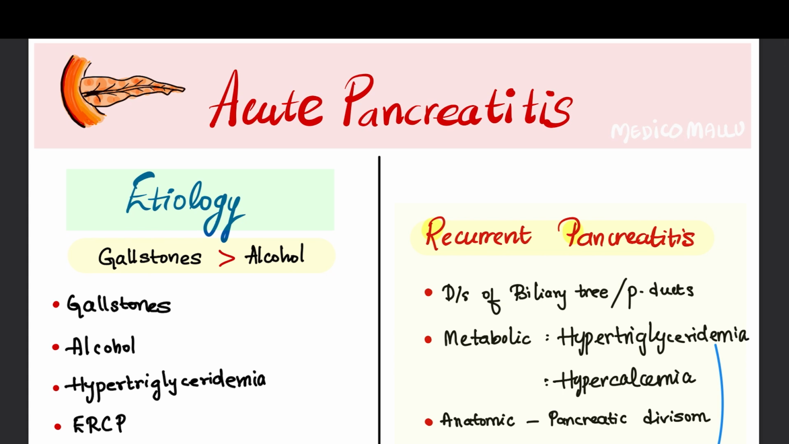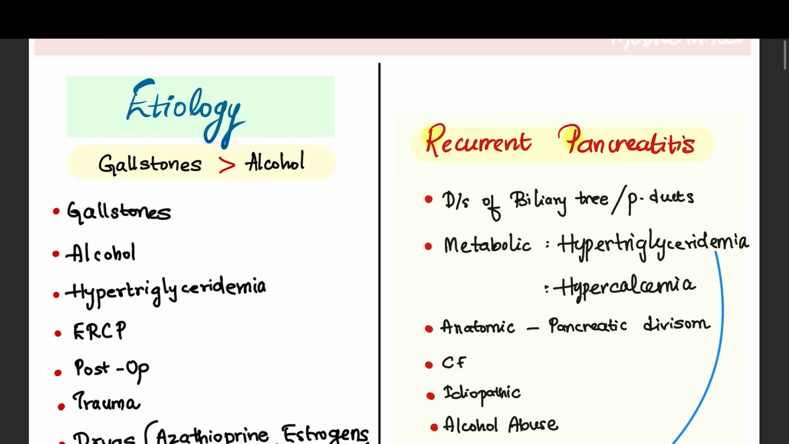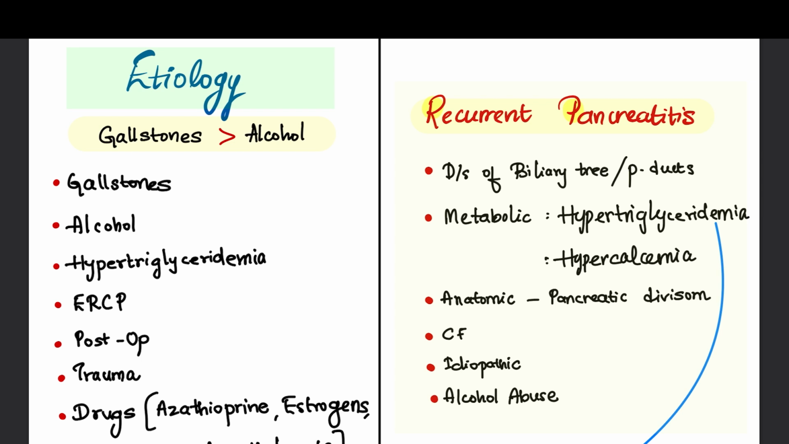Today we are going to discuss the topic acute pancreatitis. From the name itself, it is understood that it is an acute inflammation of the pancreas due to many etiologies. And coming to the etiology part, gallstones are the most common reason, more than alcohol. But in India, especially in the south, that is in Kerala, alcohol is found to be a more common cause